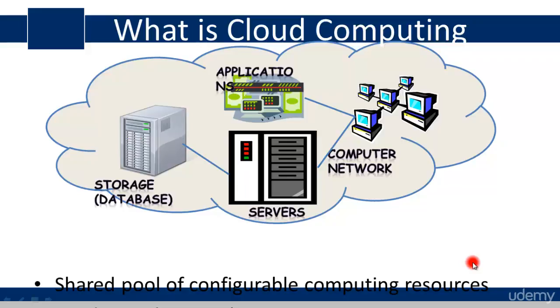It's the main application on which you're doing business. For example, a bank has a banking application, and infrastructure companies have ERP type of applications. These ERP applications are nothing but applications which you are putting on this cloud. And where are you putting them in this cloud? You are putting them on these servers, this computer network and this storage database. So everything you will find in the cloud is available to you as a service.